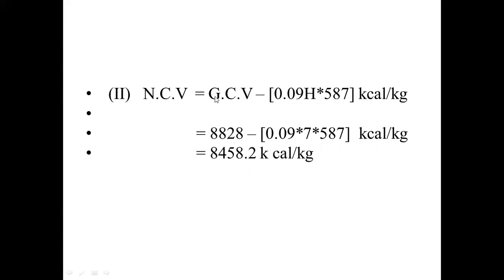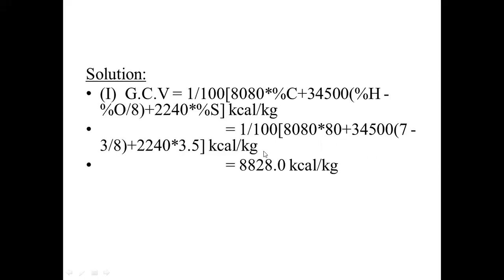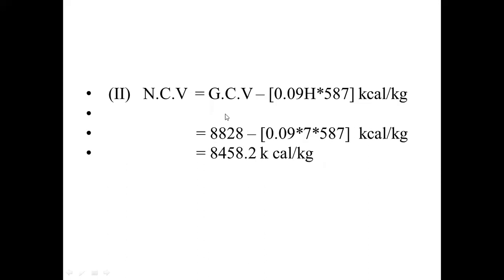GCV is 8,828 minus 0.09 into 7 into 587. By simplifying this, we get the net calorific value as 8,458.2 kilocalorie per kilogram. So this is the calculation of high calorific value and low calorific value, or gross calorific value and net calorific value, by using Dulong's formula.